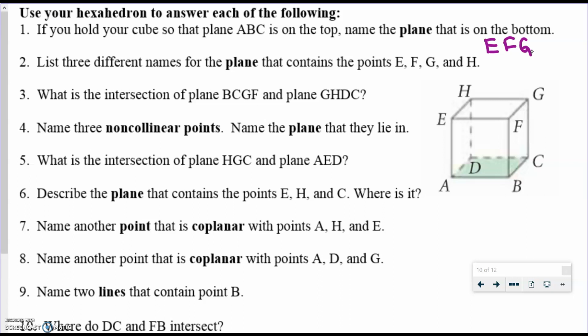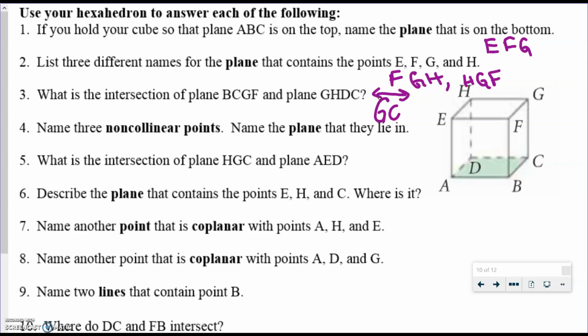So that brings me to the next question. 3 different names for the plane would be, this could be one, EFG, FGH, you could name it HGF, really any combination of those 4 letters, and we only need 3 of them to name the plane. The intersection of plane BCGF, so that's this plane on the side here, and plane GHDC, so the one on the back, would be the line GC. And you would want to write it correctly with the notation, or write the word line in front.